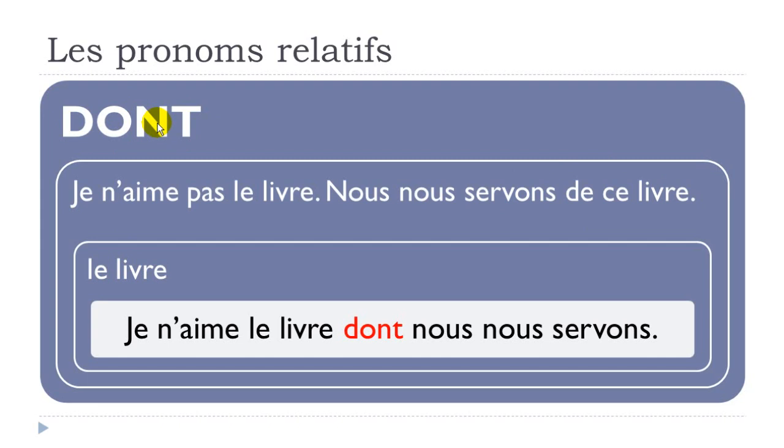So the sentence will be je n'aime, sorry I forgot the pas, je n'aime pas le livre dont nous nous servons. Alright, so remember, you should put the pas. I forgot to write it, sorry. Je n'aime pas le livre dont nous nous servons.